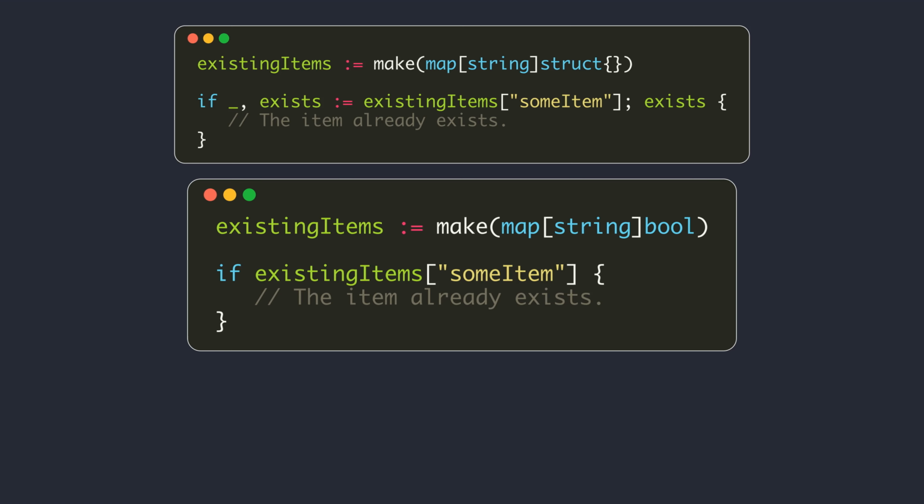In the next video, I will cover some of the internal implementation details of the map data type in the Go language.